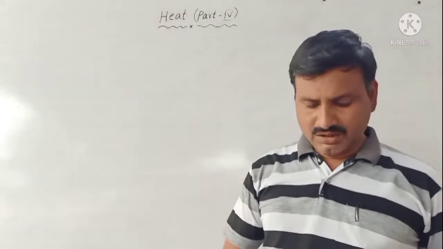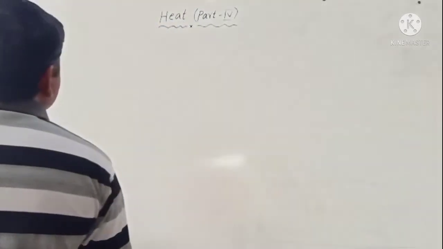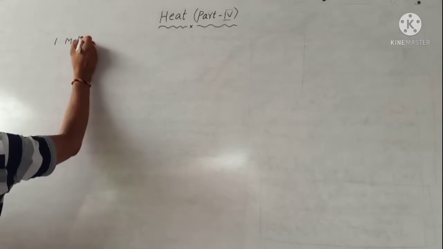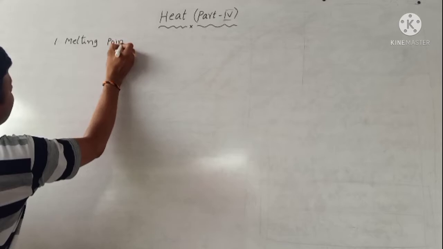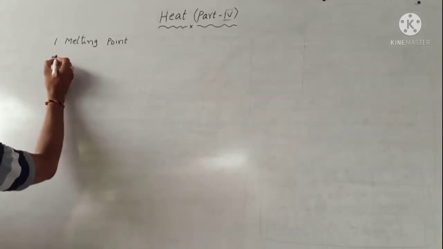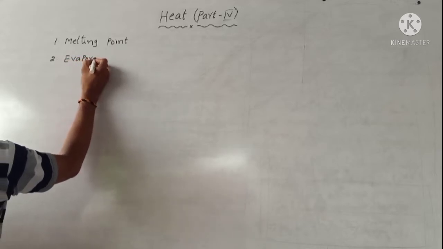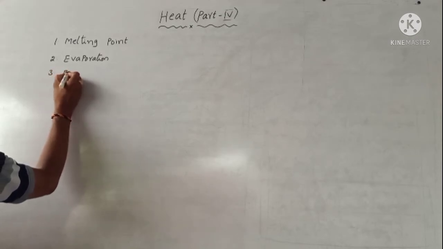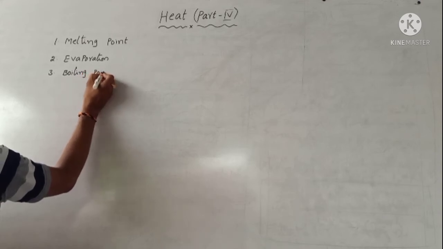Heat part 4. Today we are discussing the important terms. What are the terms? First one is melting point. Melting point or melting. Second one is evaporation. And third one is boiling point.